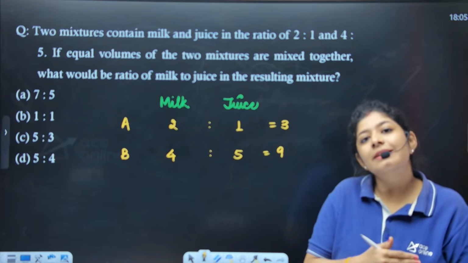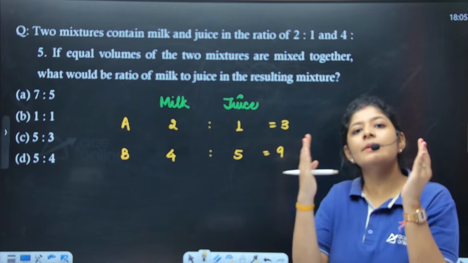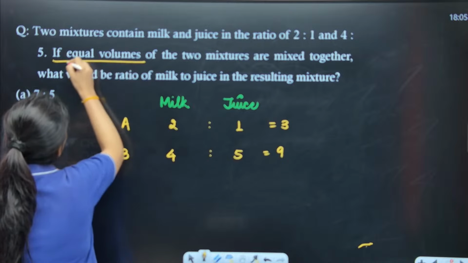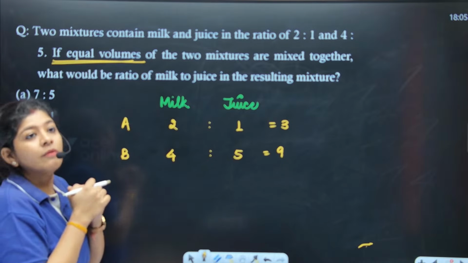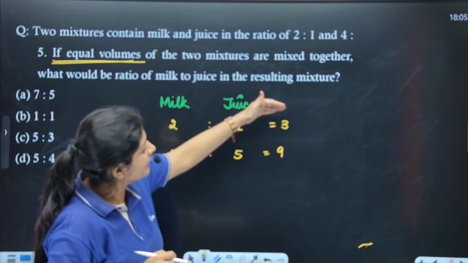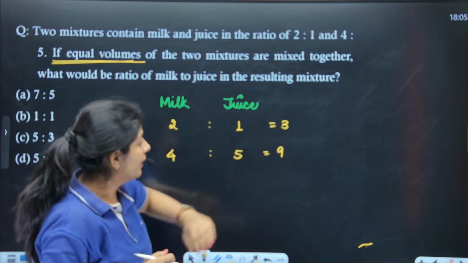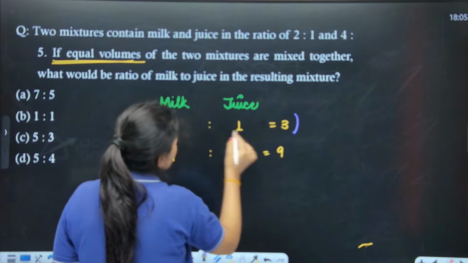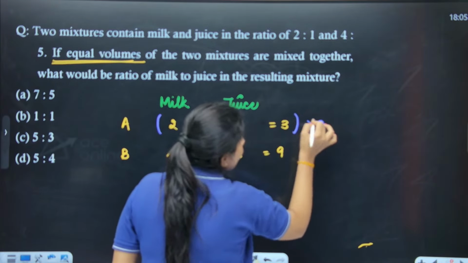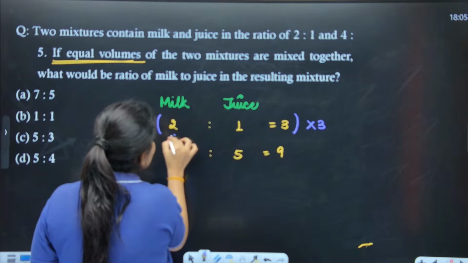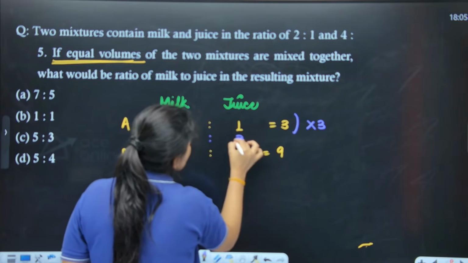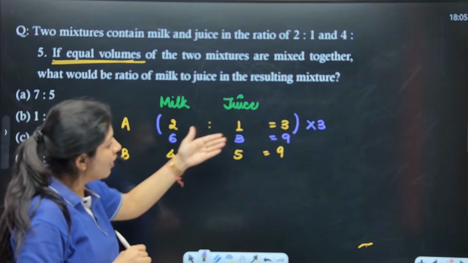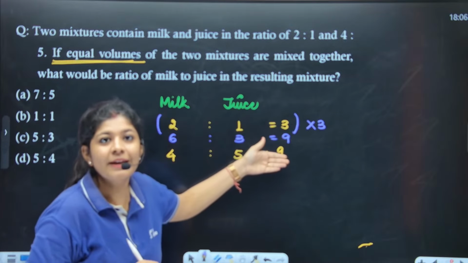Now the question is clearly saying that I have to mix them in equal volumes. So that means I need to make this term equal. If I have to make it equal, what I'll do, I'll just multiply this particular term by 3. By multiplying by 3, it will become 6, 3 and 9. It will become 9, right? Now the volumes of both the mixtures are equal.